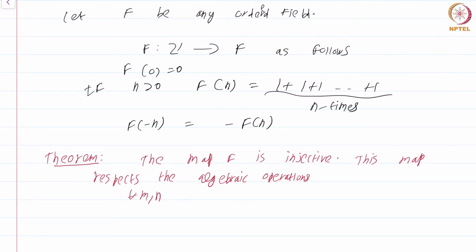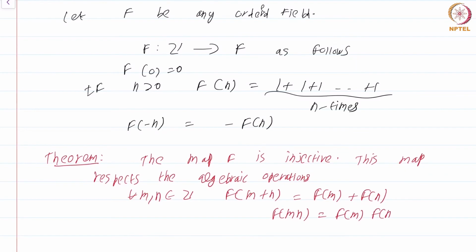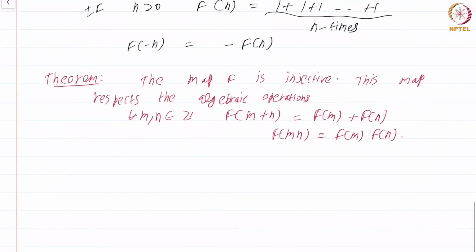It just means that for all m, n in Z, f of m plus n is equal to f of m plus f of n, and f of mn is f of m times f of n. Again, note carefully, the operations on the left hand side of both equations are the addition and multiplication in the integers, whereas the operations on the right hand side are coming from the field.